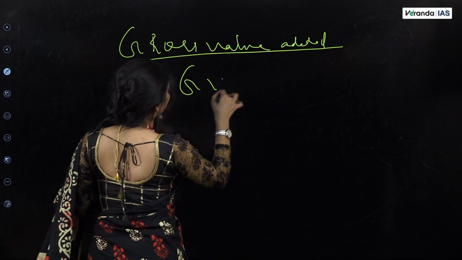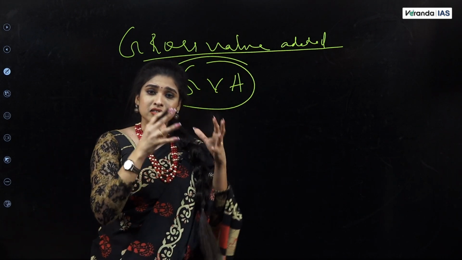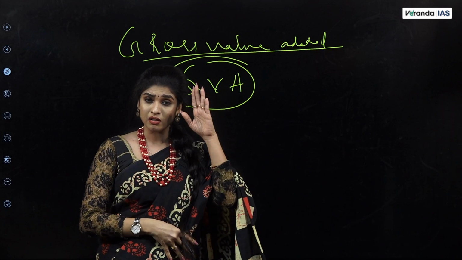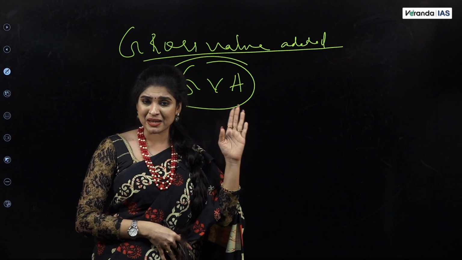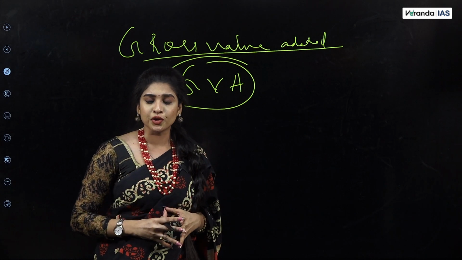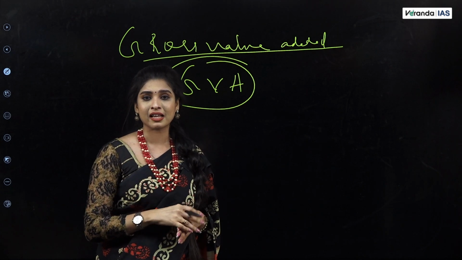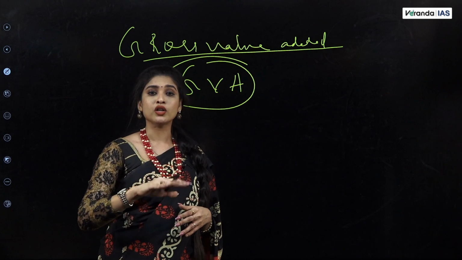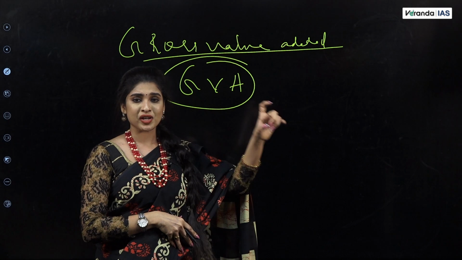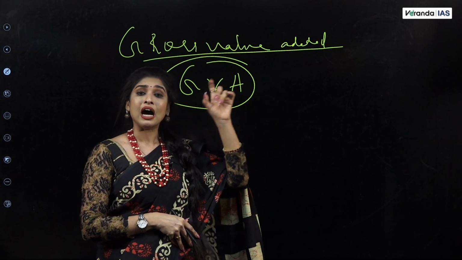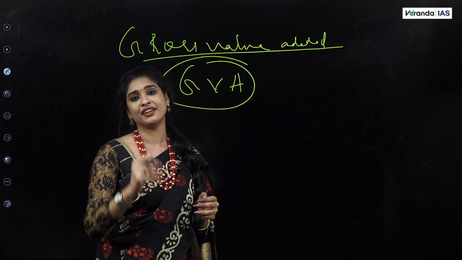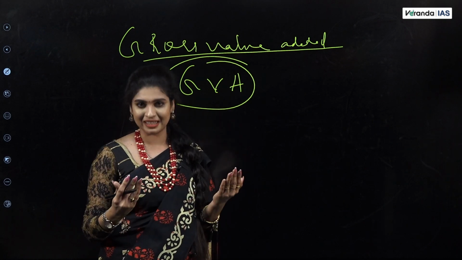GVA, or gross value added, means the total value of all goods and services produced in one particular industry, in one particular region, in one particular sector or in one particular area. For example, I want to know the total output of the agricultural sector or primary sector, or the total output from this particular area. If we focus on one particular industry, area or sector and take only its output, that is called gross value added in simple terms. It is a mini version of GDP, right?